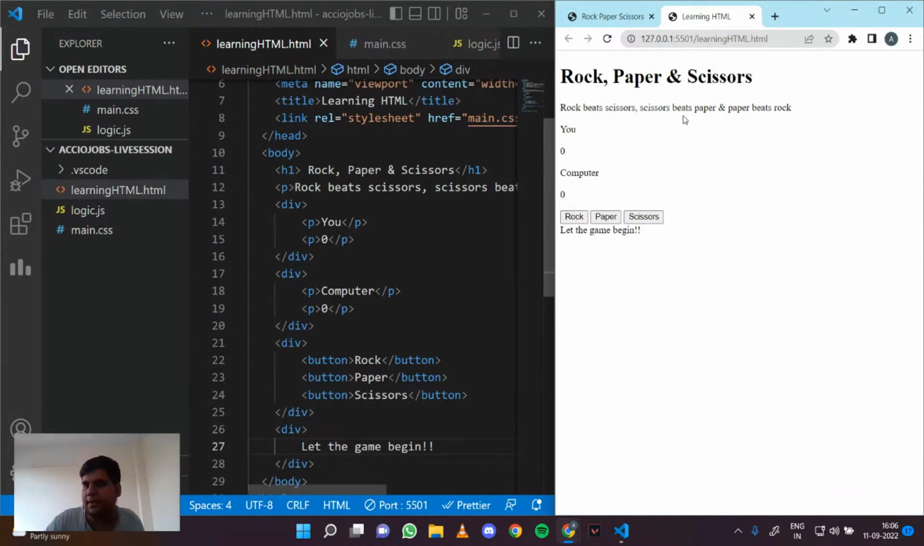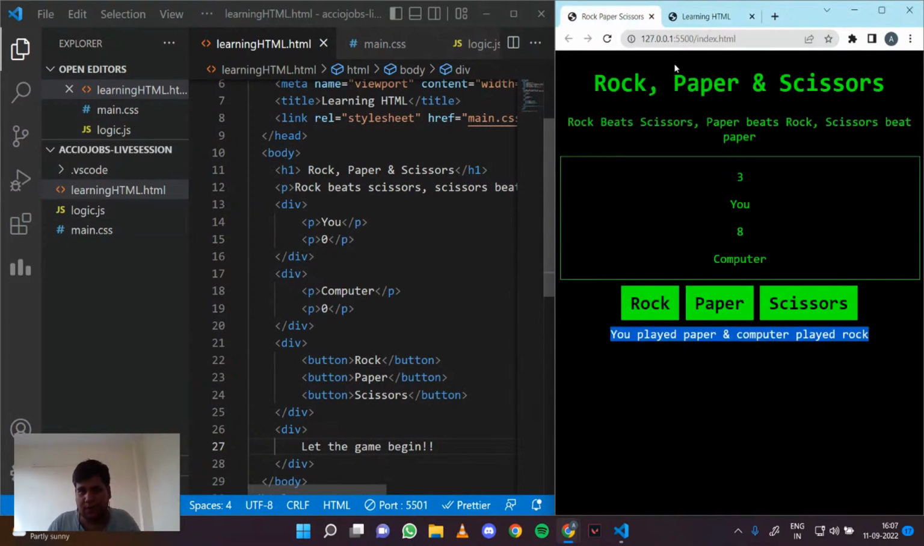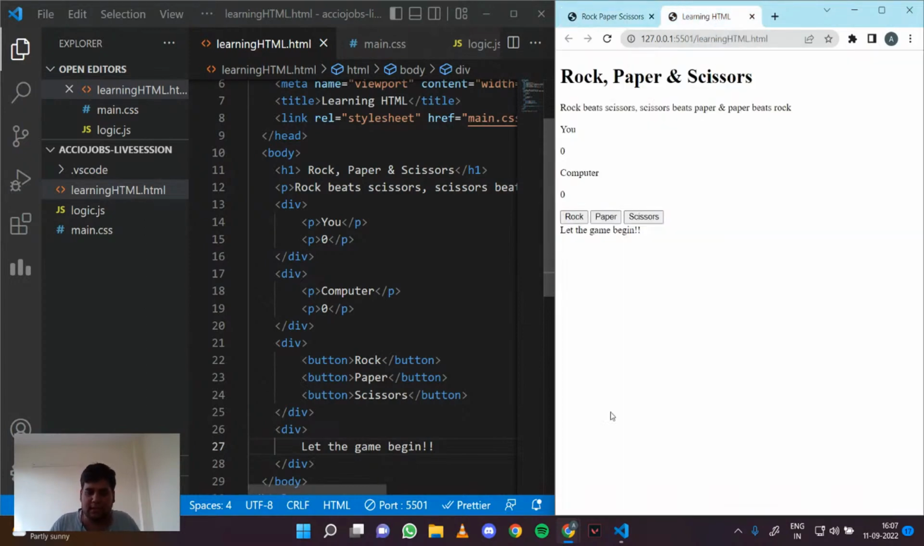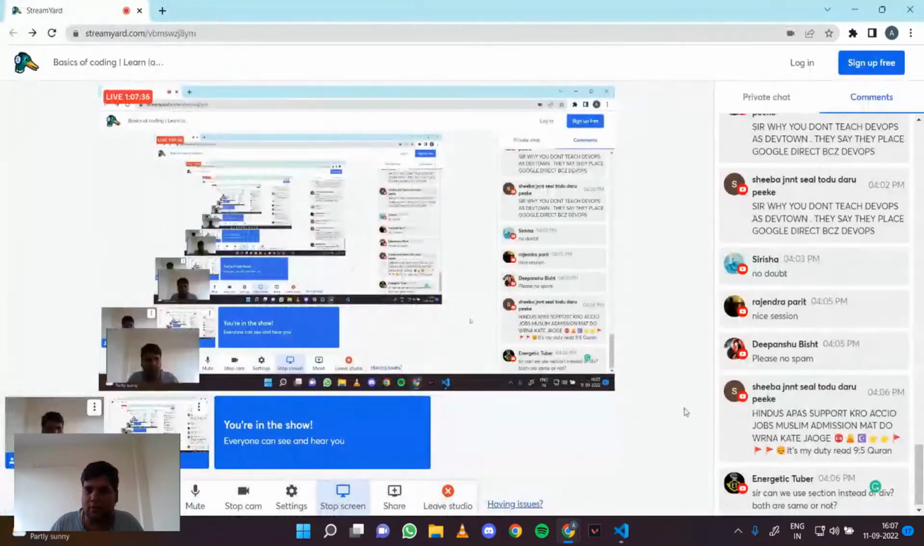Pure HTML looks like this. There is nothing beyond this. This is what pure HTML does. And I will convert this thing to this thing in front of your eyes using CSS and JavaScript. But is the HTML part clear? Is anyone having any doubts?